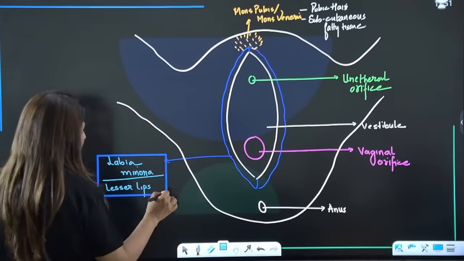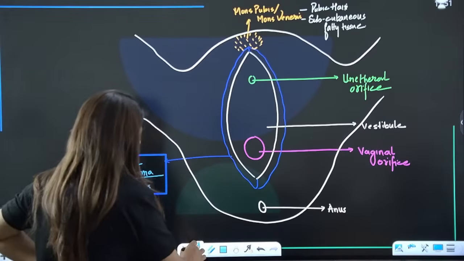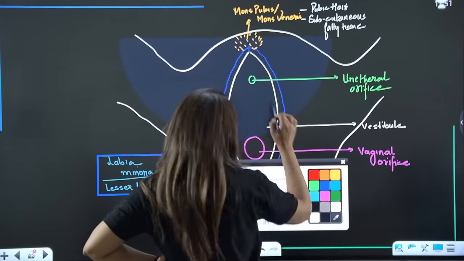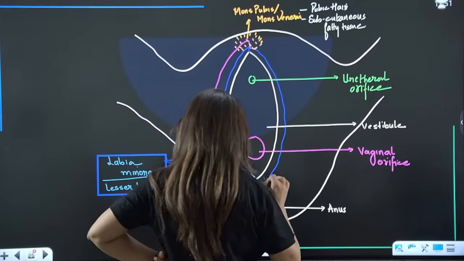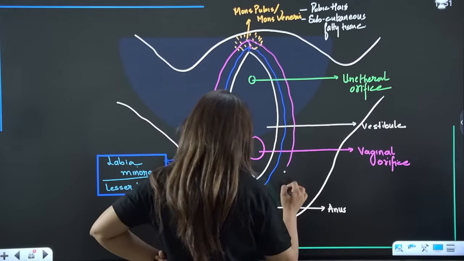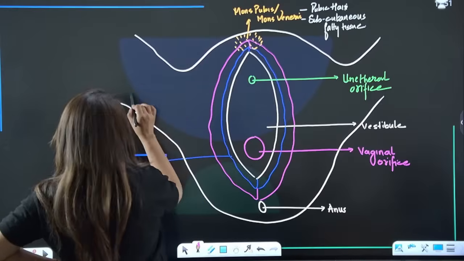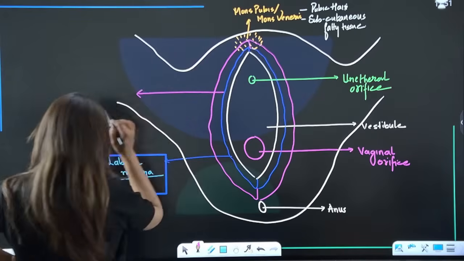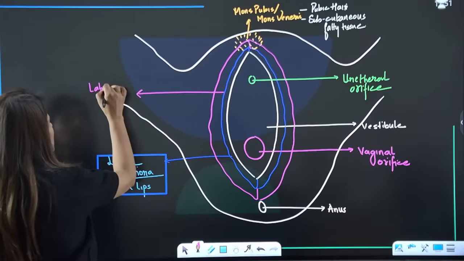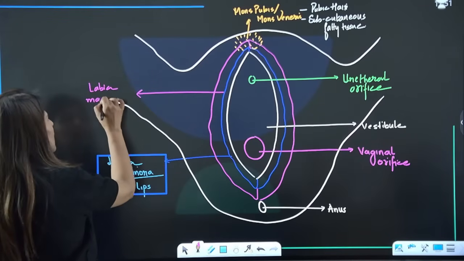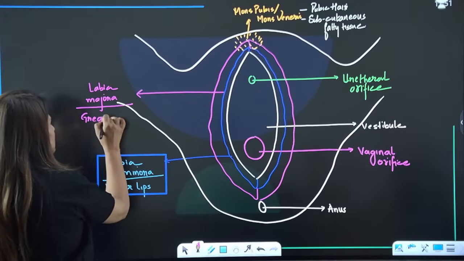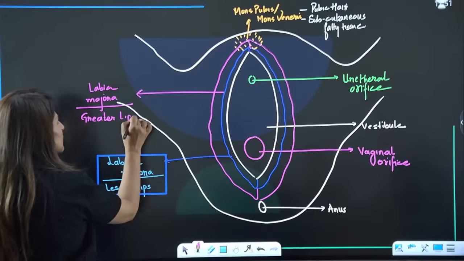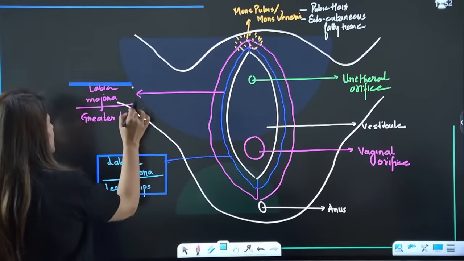This is known as labia minora or lesser lips, while on the outer side we have labia majora or the greater lips, because they are bigger in size.